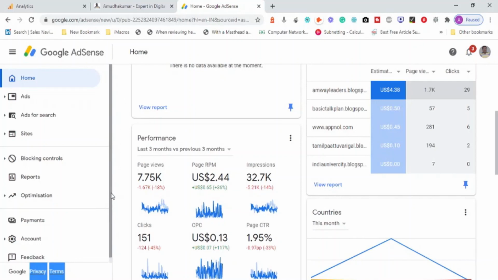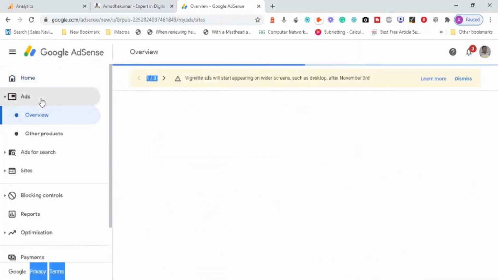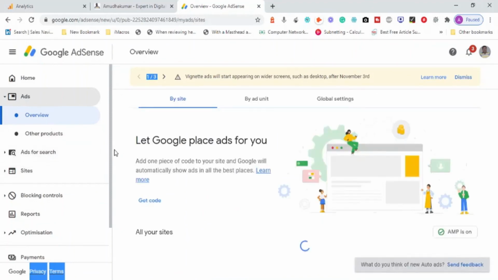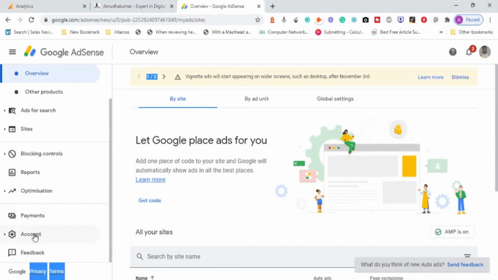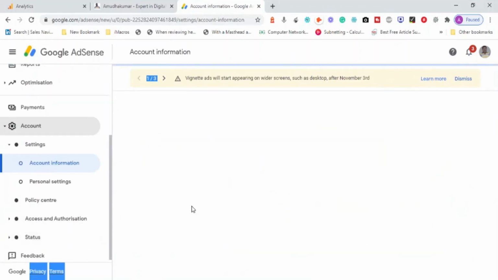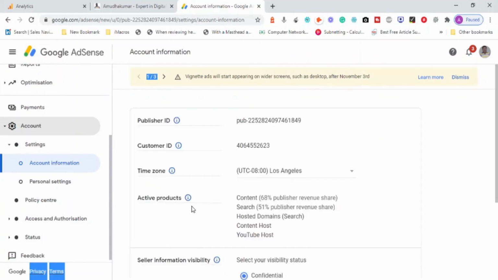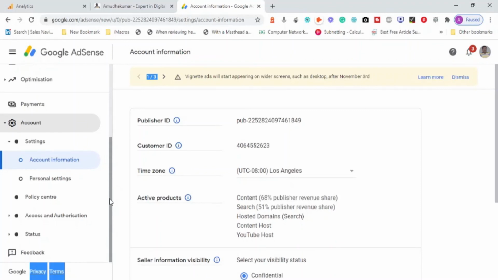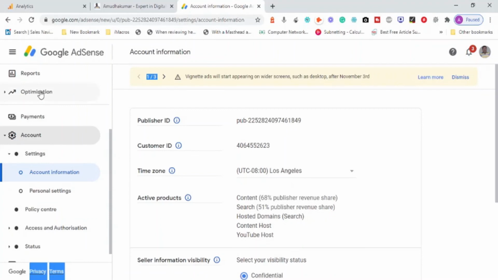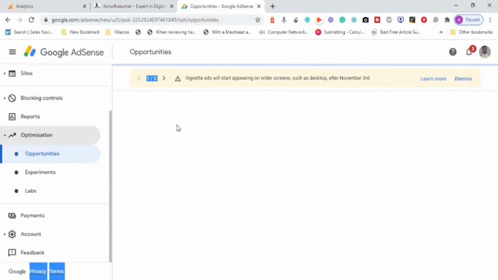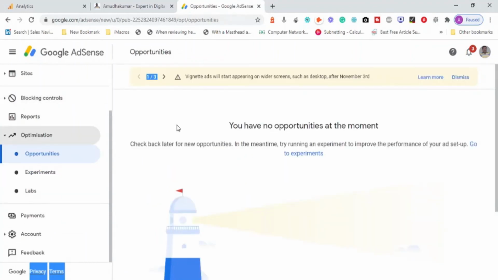So here it is. I have ads, sites. Okay, I have advertisement controls, reports, or I can check accounts, personal settings. Okay, so what I can do is whenever I try to create a new view or a new content, okay, let me say payments optimization. Let us try to explore. They have added a lot. Okay, no suggestions here right now.